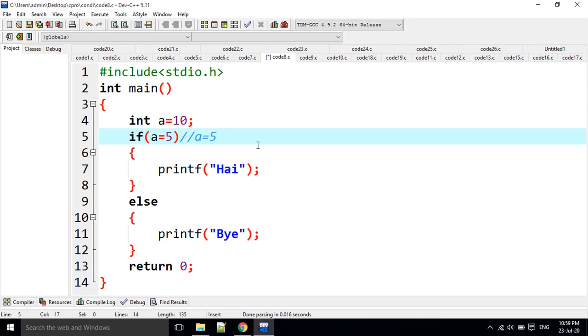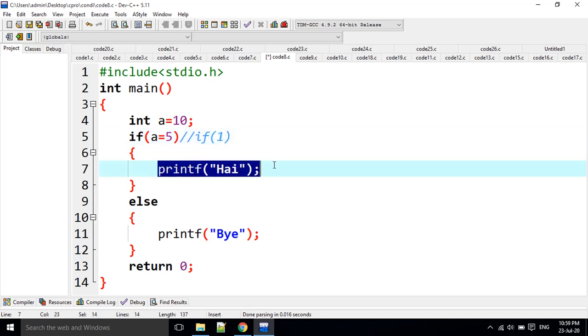Some students think that this is an error, but this is not an error. Why? Because A is modified with the value 5, so it is if of 5 now. What is the A value? The A value is 5, and it is replaced in A. Now if of 5, any positive value, means true. That means it is going to print high here.